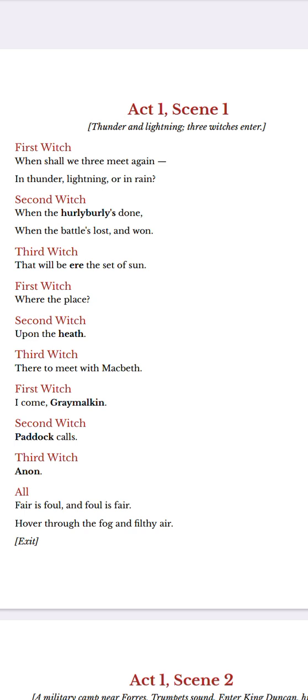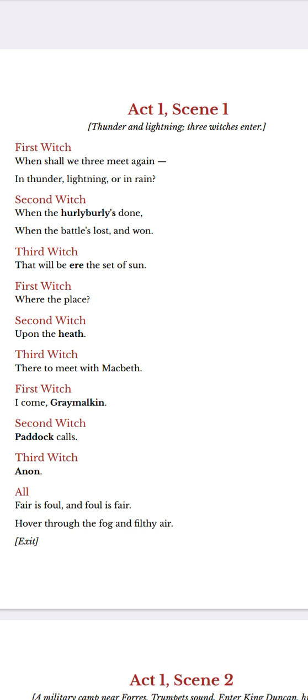First witch asks where the place will be. So now they have decided the time, correct? Now they will decide the place. The second witch says, upon the heath. Heath, I just told you, is a barren land. Third witch says, there to meet with Macbeth. And there we'll be meeting with Macbeth.